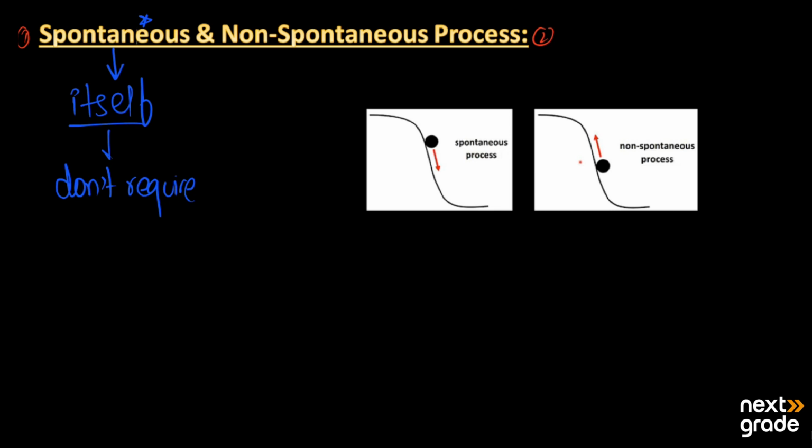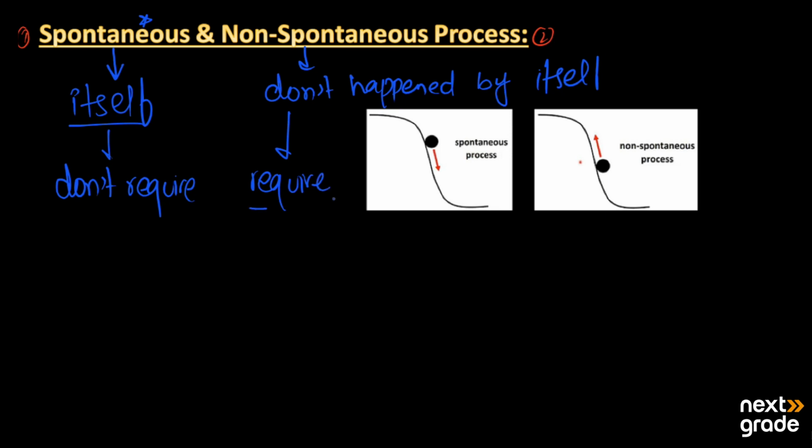On the other hand, the process which does not happen by itself but requires energy is known as the non-spontaneous process or reaction.